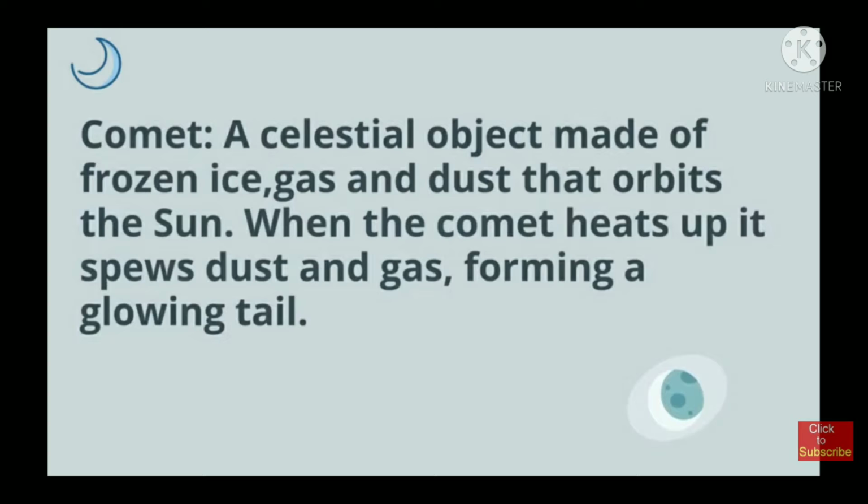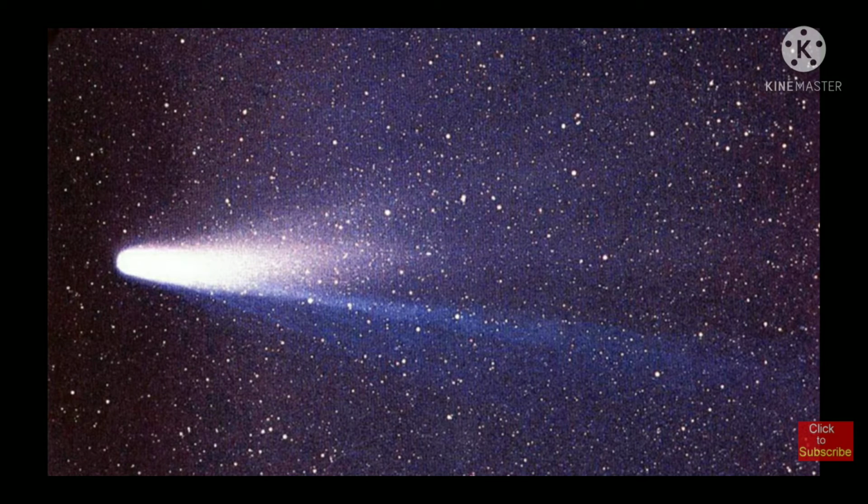So basically, what is a comet? A comet is a celestial object that is made of frozen ice, gas, and dust, and it orbits the sun. See, when the comet heats up, it spews dust and gas, forming a glowing tail. You can see it in the picture. How does it form a glowing tail? Now try to learn it, and such a kind of glowing tail is made by a comet.